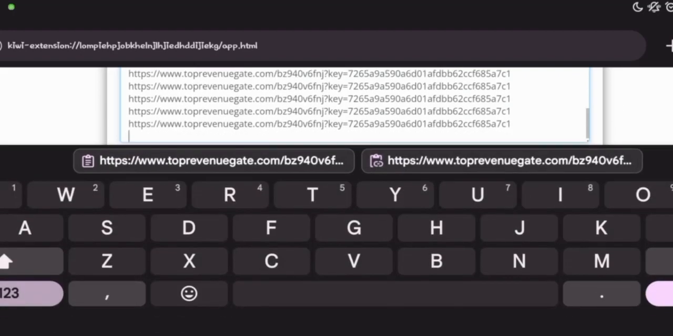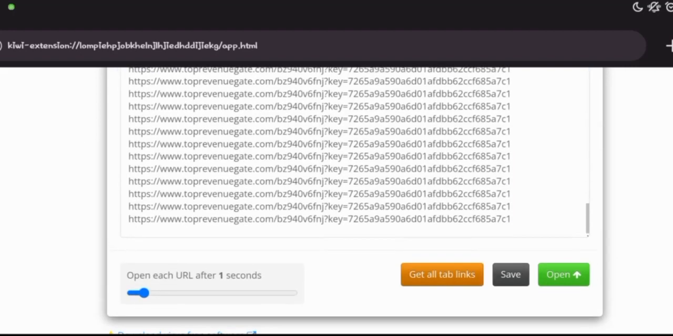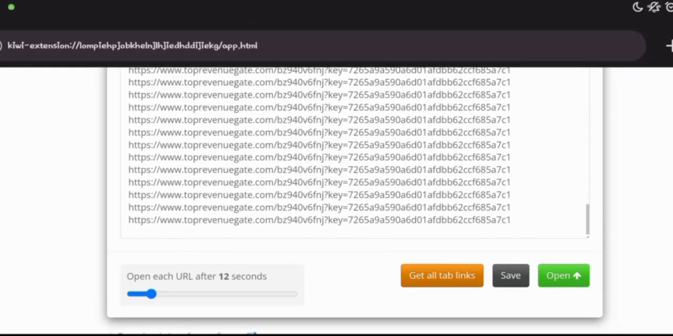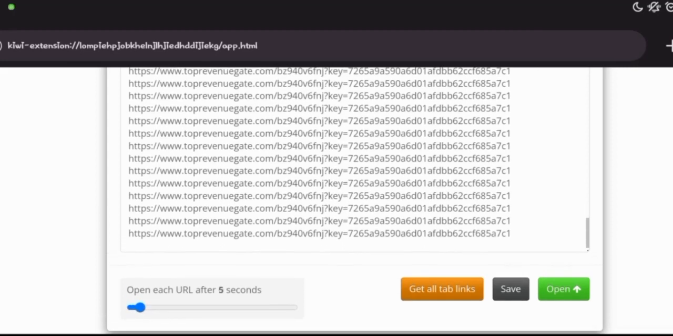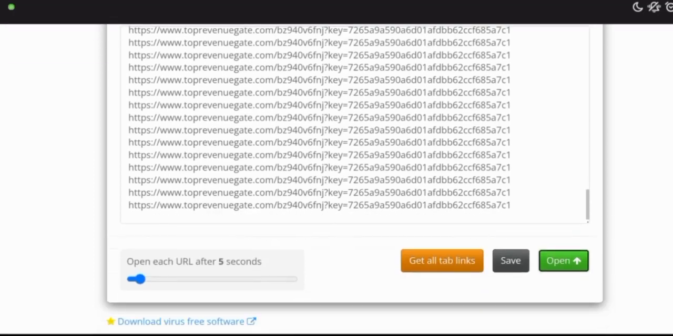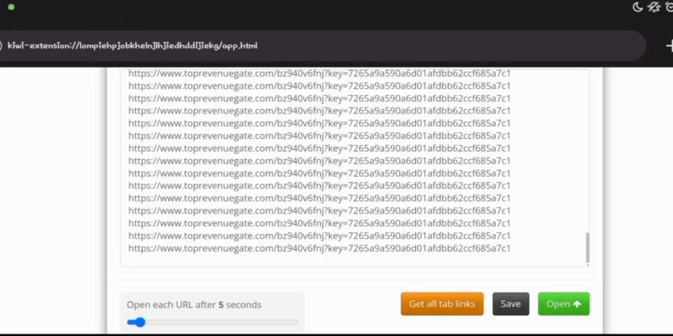As you can see, it says open each URL after 1 second. You can change that to any amount of time which you want, and it's going to be opening the URL sequentially after maybe each 5 seconds. It's going to open the next URL after 5 seconds, the next after 5 seconds, and keep on going on and on. What you want to do right now is click on save. Once that has been saved, you want to simply click on open.